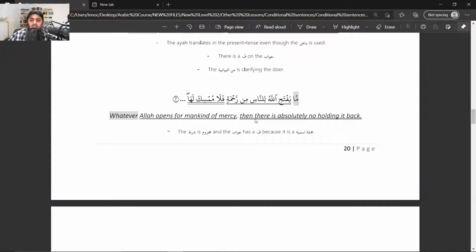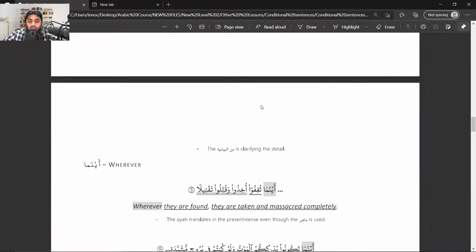Likewise, ma yaftahillahu linnasi mir rahma, fala mumsik laha. Same example: ma is adatu shart, yaftahillahu linnasi mir rahma is the shart part, fala mumsik laha is the jawabu shart part. So this was the example of ma.